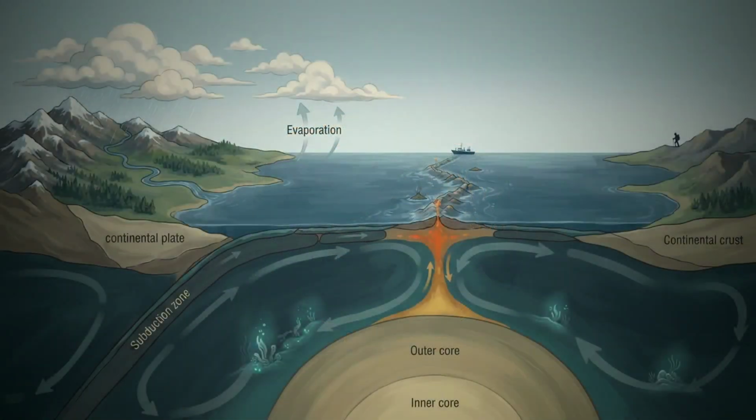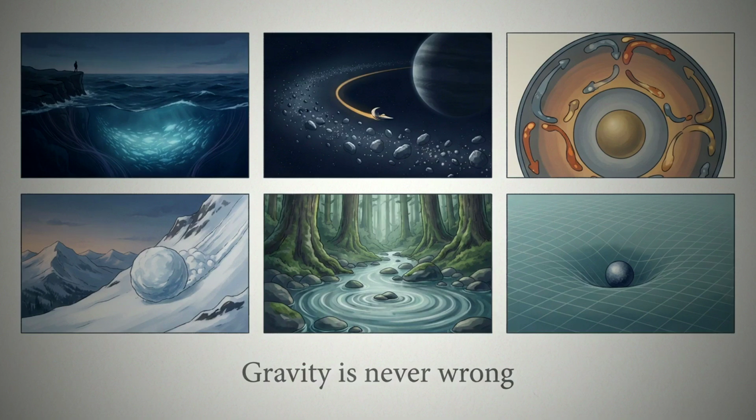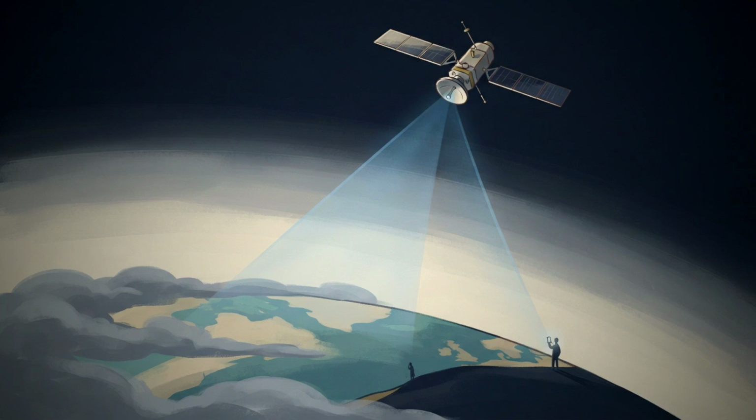From Hudson Bay to the Indian Ocean, gravity anomalies are fingerprints of Earth's dynamic interior. They show us mantle convection, plate movements, and even water cycles. Gravity is never wrong. It's telling us exactly what's happening below.